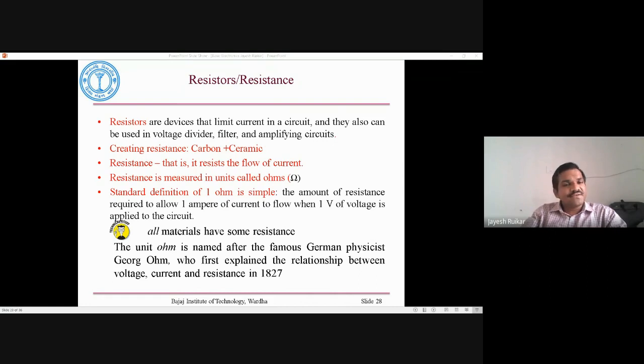I'm reading this definition again. What is the standard definition of 1 ohm? The amount of resistance required to allow 1 ampere of current to flow when 1 volt of voltage is applied to a circuit.